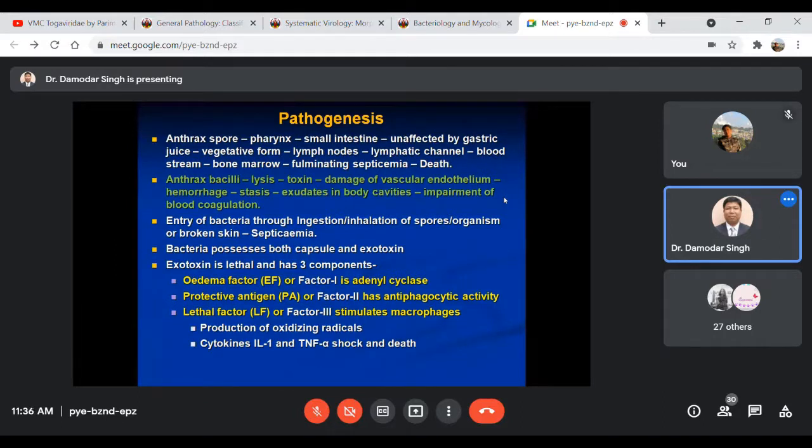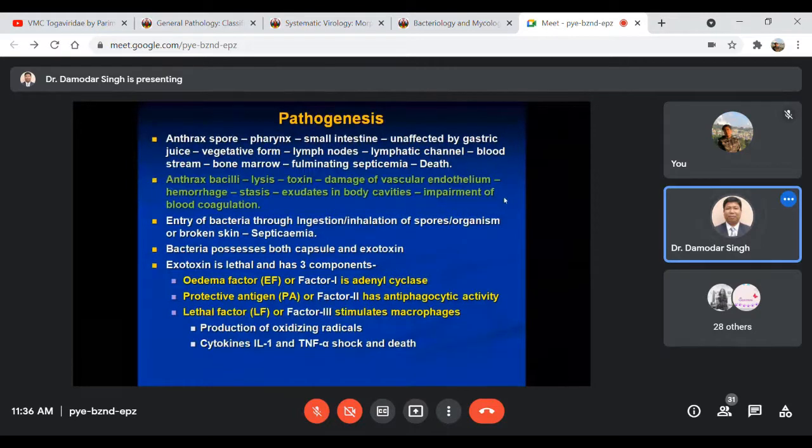Third is the highly lethal lethal factor, or factor 3, which stimulates macrophages. This helps in the production of oxidizing radicals and cytokines like interleukin 1 and tumor necrosis factor alpha, leading to shock and death of the affected animal.